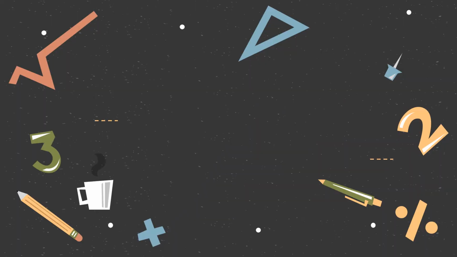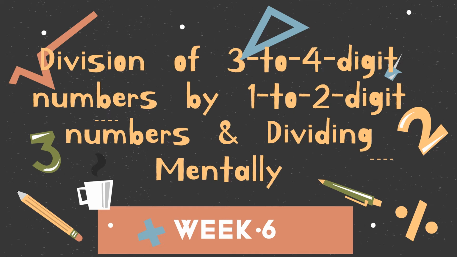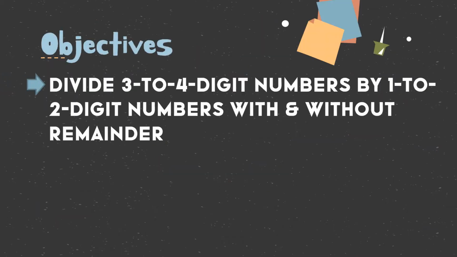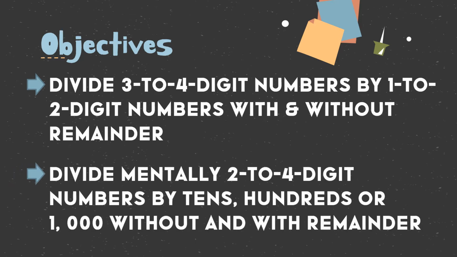Last week, our lesson was about solving multi-step routine and non-routine word problems. This week, ang topic natin ay division of 3 to 4 digit numbers by 1 to 2 digit numbers and dividing mentally. Ang objectives natin for this week ay divide 3 to 4 digit numbers by 1 to 2 digit numbers with and without remainder, and divide mentally 2 to 4 digit numbers by tens, hundreds, or thousands without and with remainder.